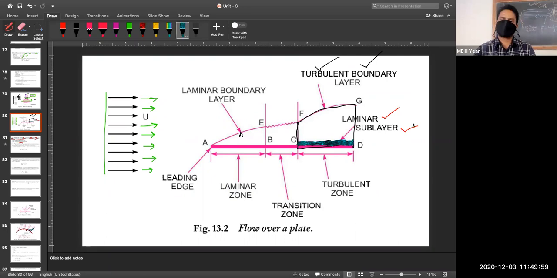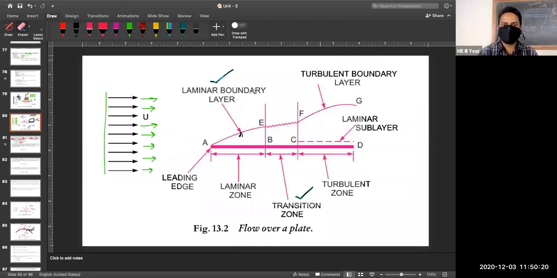Laminar boundary layer, transition boundary layer, turbulent boundary layer. Within turbulent, just below, there is a thin layer that is called your laminar sublayer. So this diagram you have to remember, and this is very important from the examination point of view.